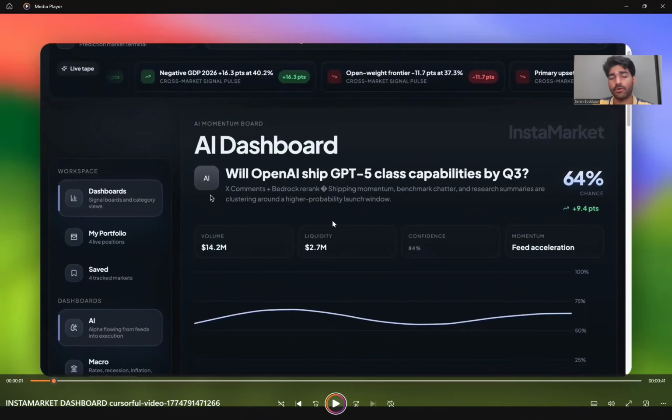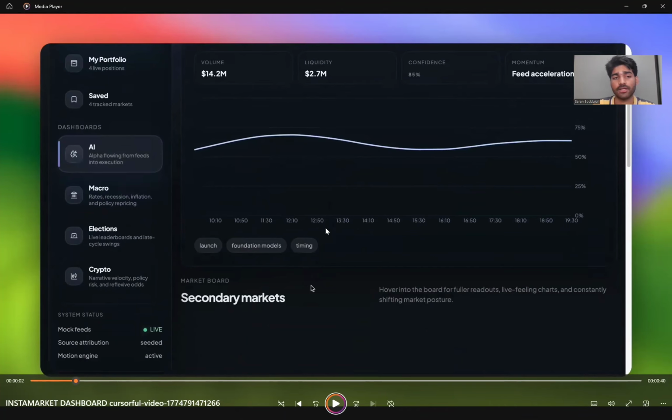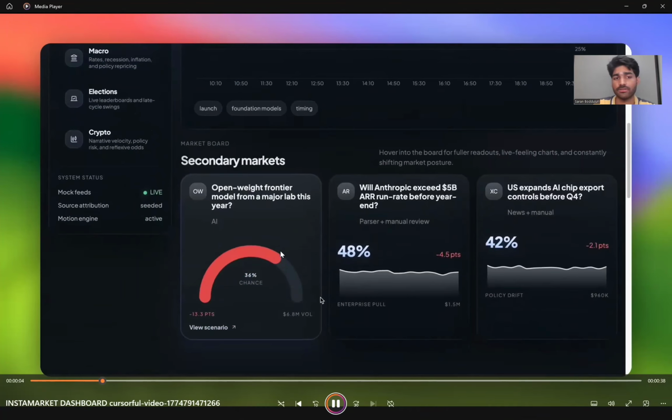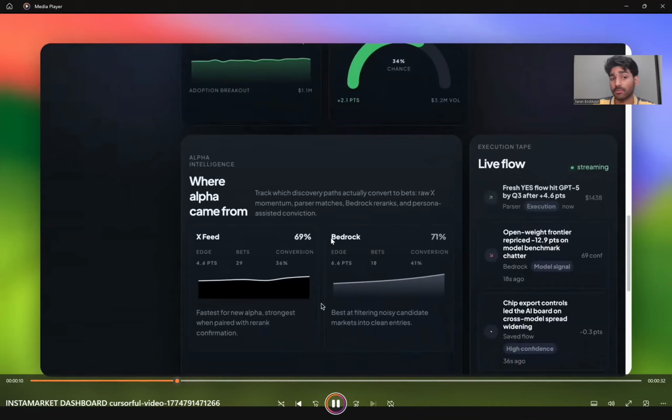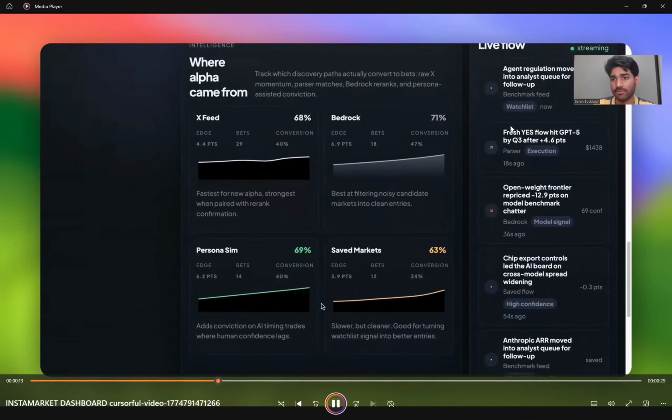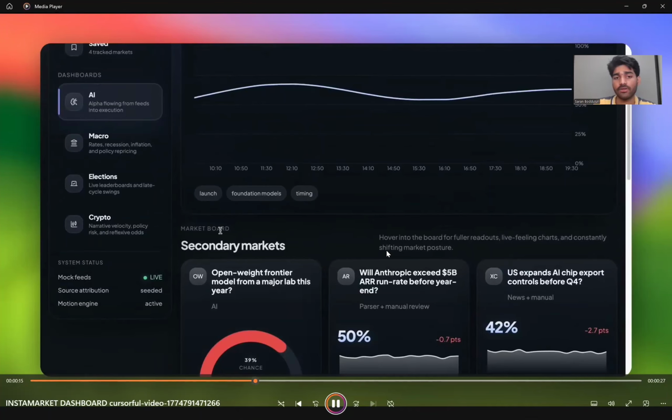There's a dashboard along with the extension where you can track any interesting markets, themes like AI or macroeconomics or elections or cryptocurrency. You can see the most interesting markets, most liquid markets, what is going on, what is the live deal flow, like who is trading, and all of that. And you can track all of this.